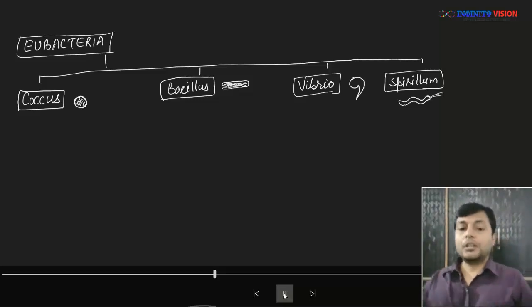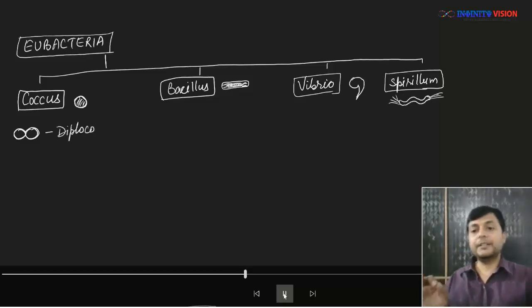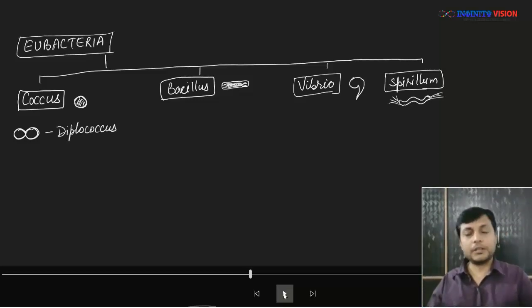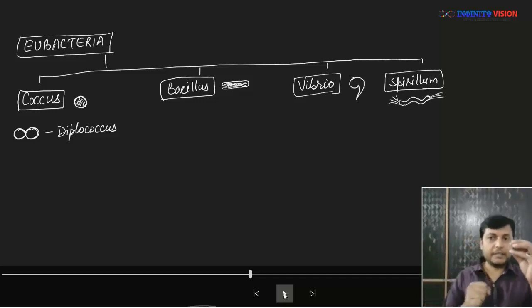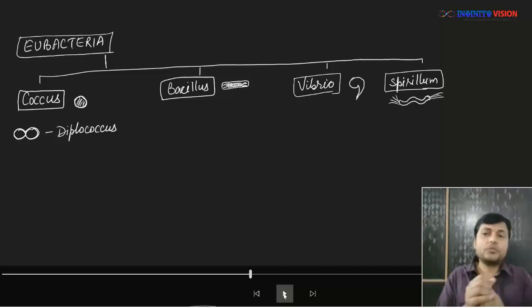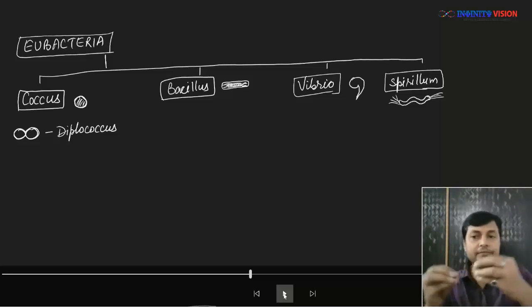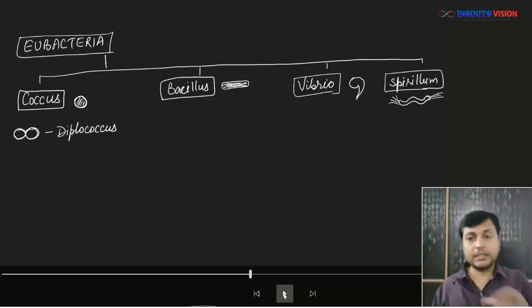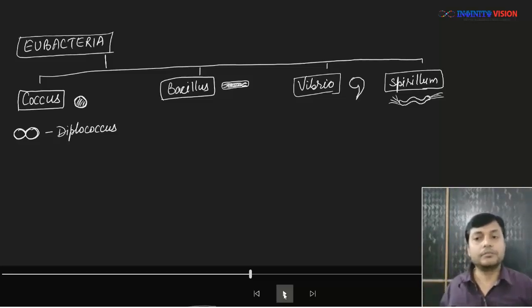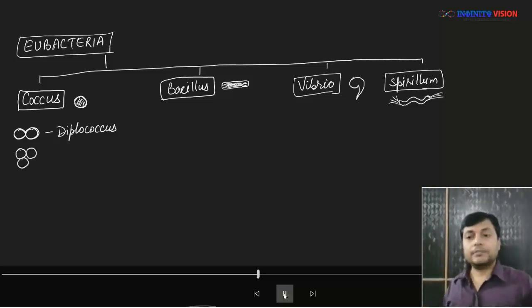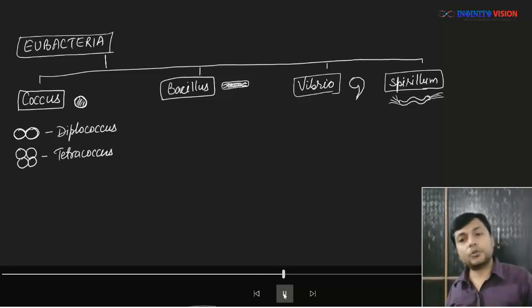So let's see. The coccus bacteria are further divided. Suppose there is a spherical bacterium which is one cell, one organism individually. It is monococcus, that is plain, simple coccus. What if a particular species of coccus bacteria always lives as two cells together, as I have drawn here? If there are two cocci always linked to each other, then we call it diplococcus. What if four of them? We call them tetracoccus. Easy.